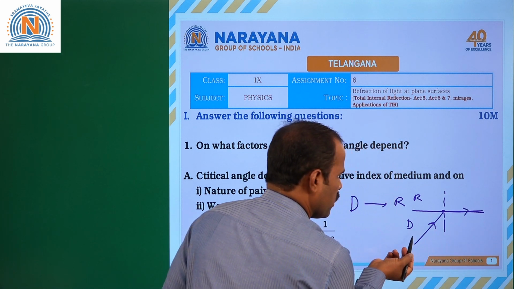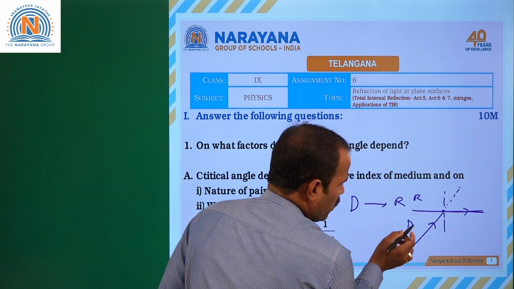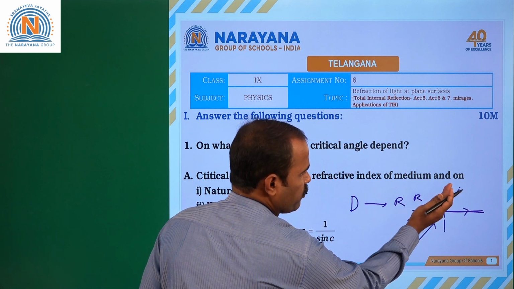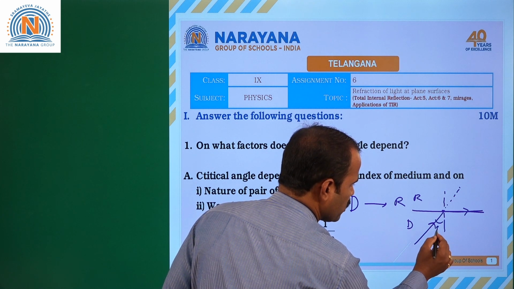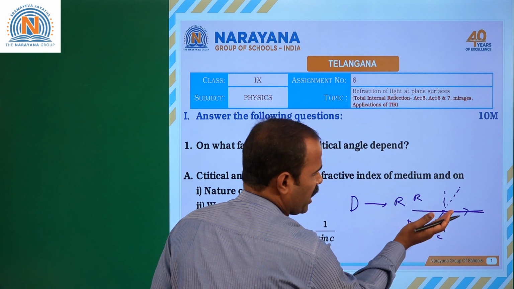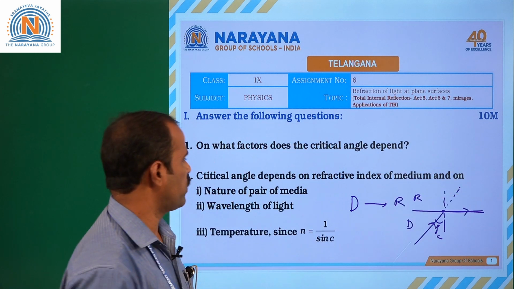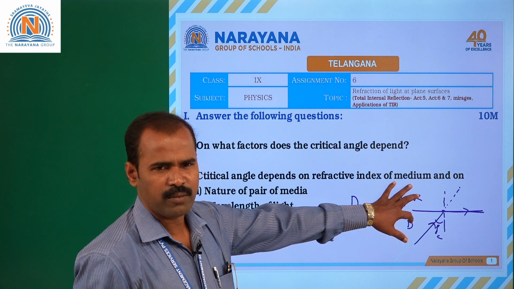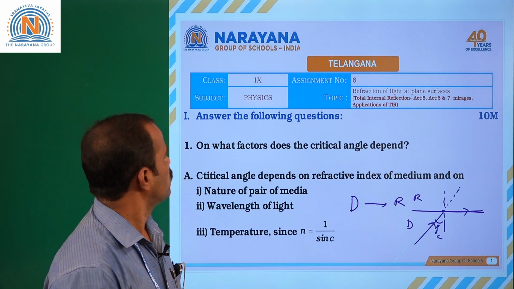That means the actual path is along this direction. Denser to rarer, the ray bends away from the normal. So at a particular angle of incidence, this is the critical angle, iC. At this angle the ray grazes along the interface. So conditions required are refractive indices of the mediums, and temperature also, temperature dependent.